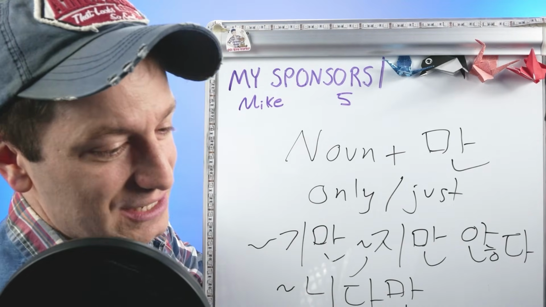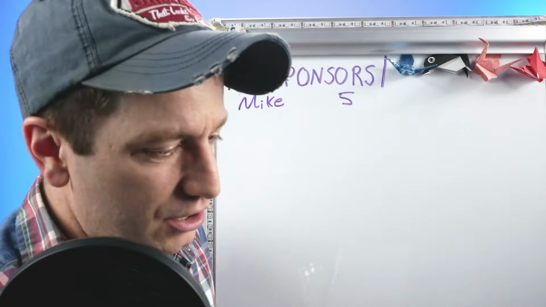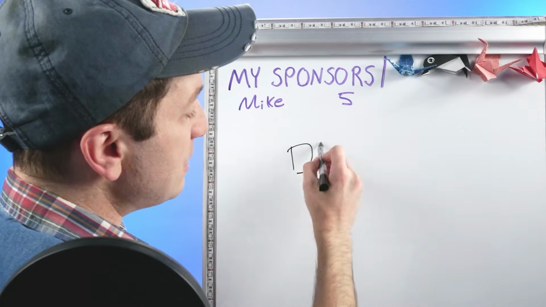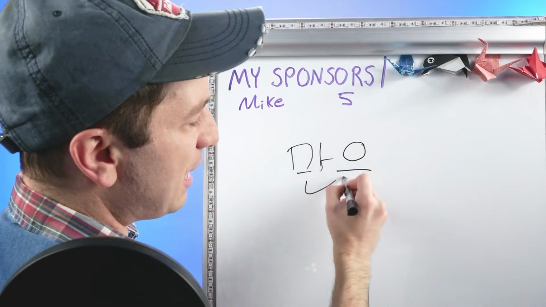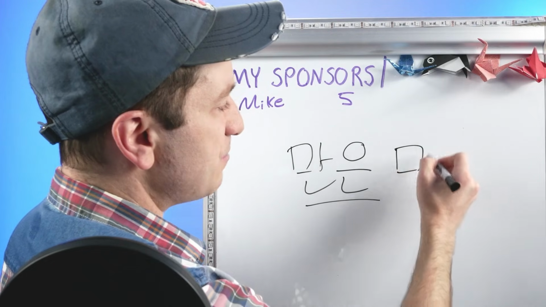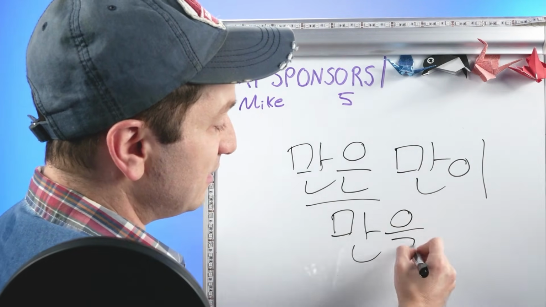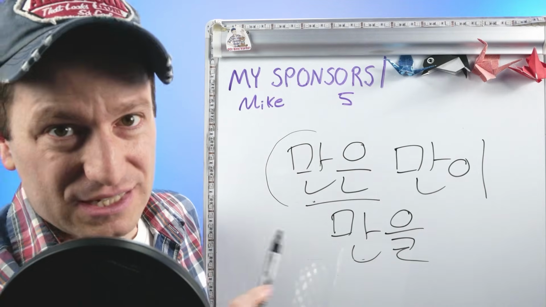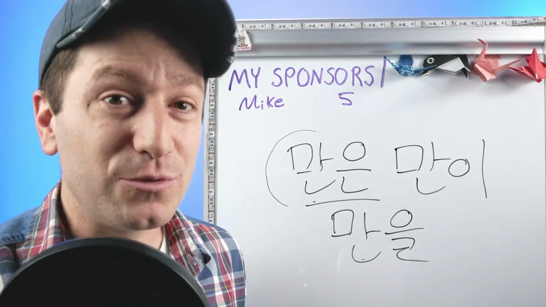You can also use it with markers. The subject marker, object marker, or topic marker, it's completely optional. But if you do, 만 always comes first. So if you wanted to use it with the topic marker, it's 만, and then the topic marker in that case would be 은. So you get 만은. With the subject marker, 만이. And with the object marker, 만을. So if you're using it with a marker, 만 will go first. However, if you're using it with another particle, 만 will go at the end.